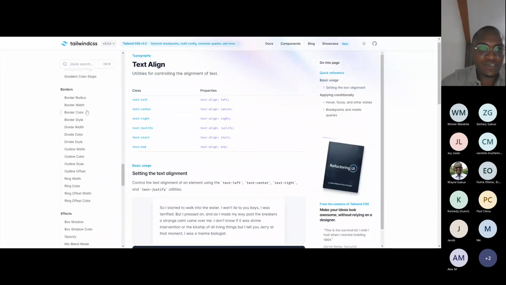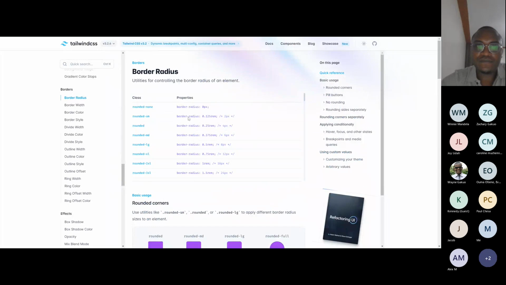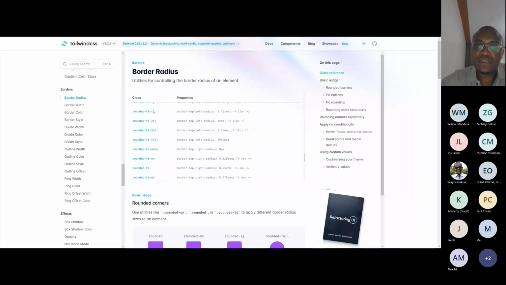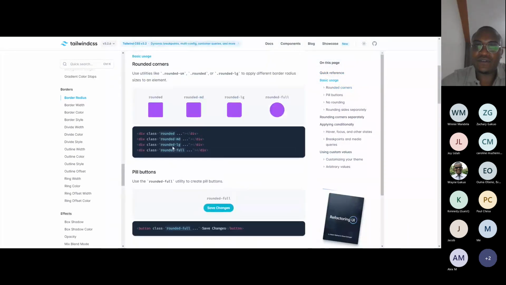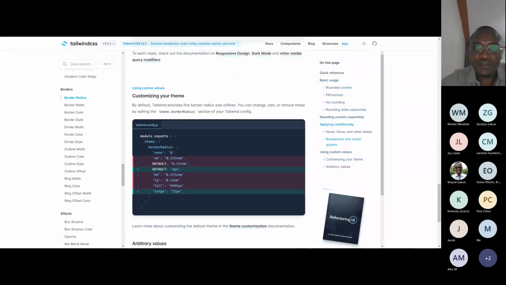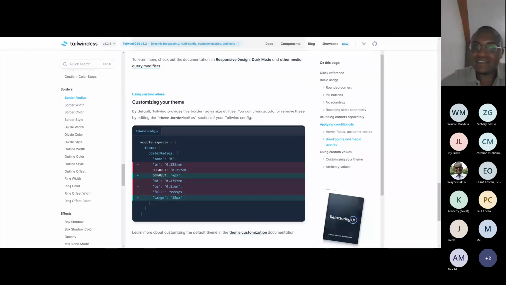Oh, there was border radius. You people saw that border radius. So rounded. The first thing will be rounded, and you can see all the rest. Here is how you can extend. You can customize border radius.